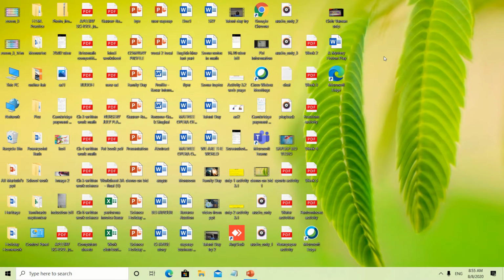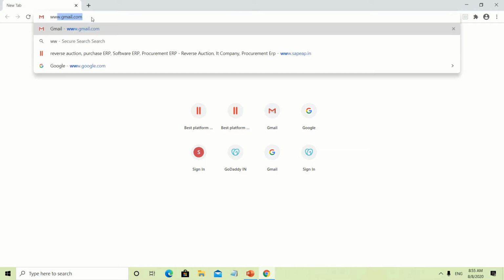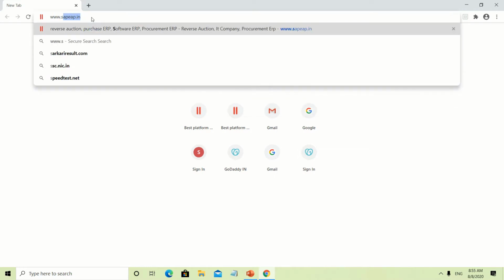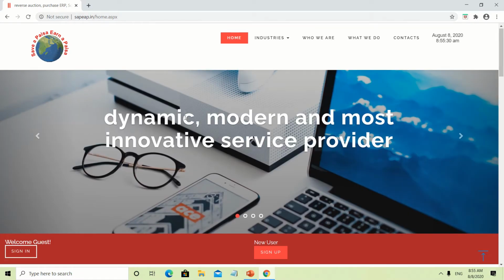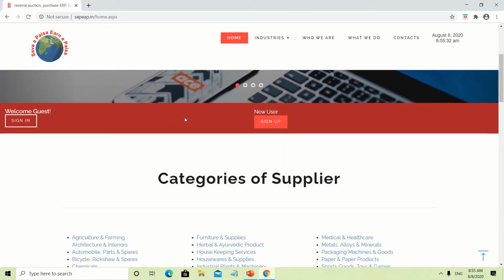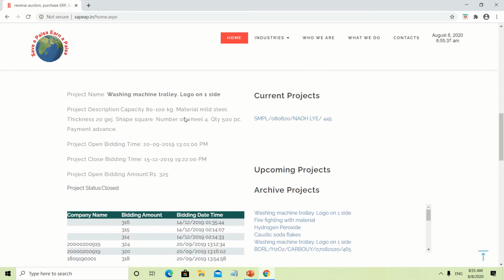So this is a demo of how your suppliers will participate in a reverse auction bid. Your suppliers will go online and go to www.sapeap.in. This is our website where your suppliers can participate in online bids. You can see this.